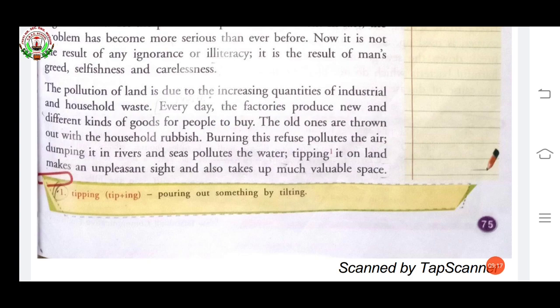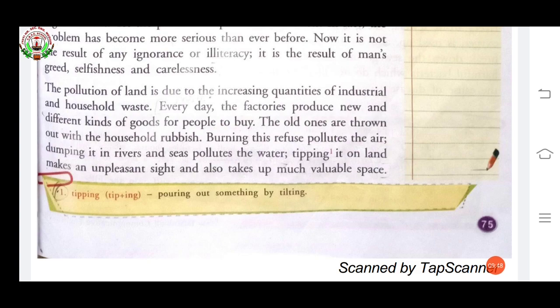Okay, now burning this refuse pollutes the air. If we are burning this, then we pollute the air. Now if we are dumping it in rivers and seas, then we are polluting the water. Now tipping, you can see the meaning here. Tipping means pouring out something by tilting.